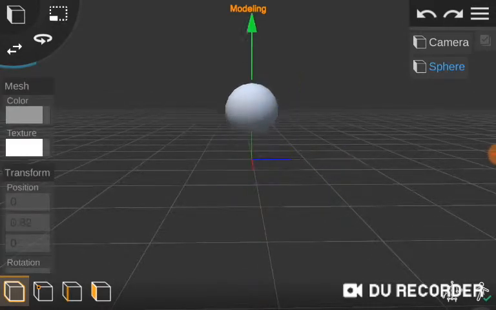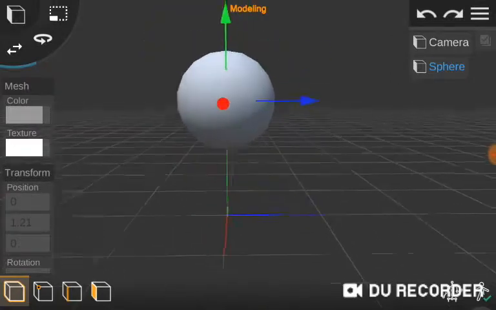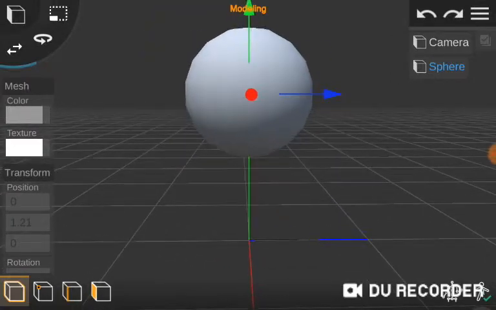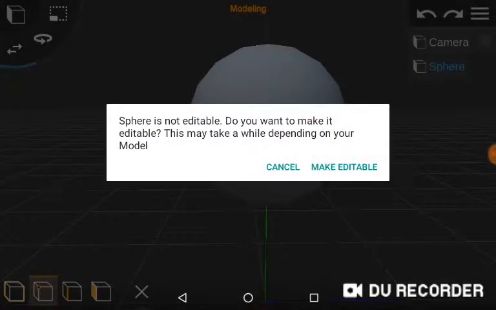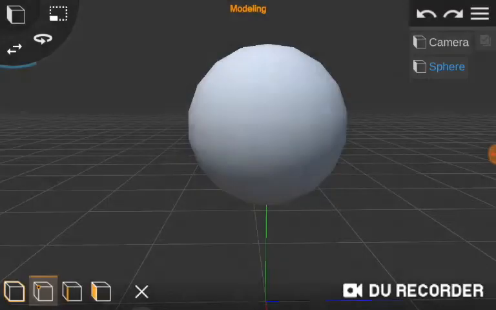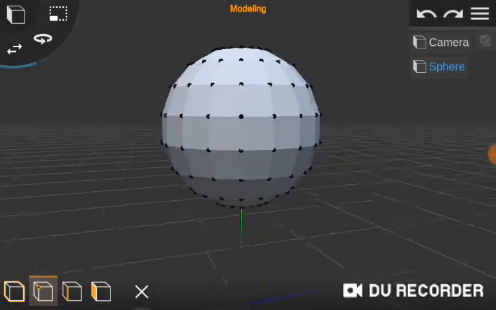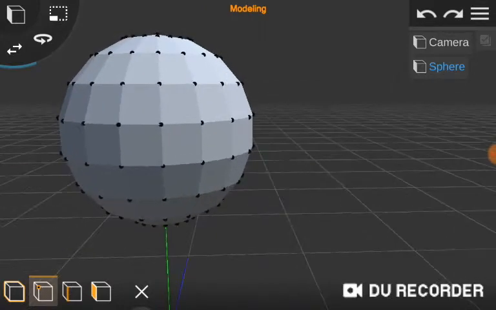You need to click on it, and we can make some kind of fake. So you can make models, which is good.